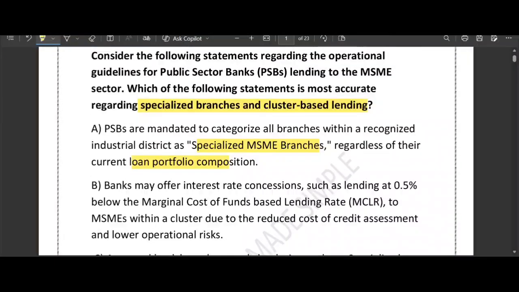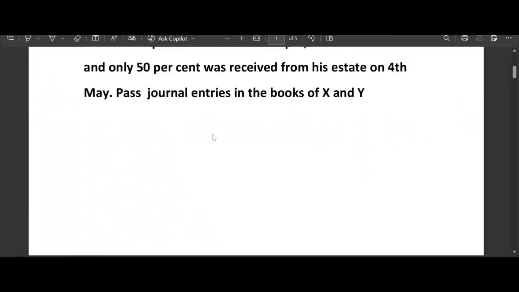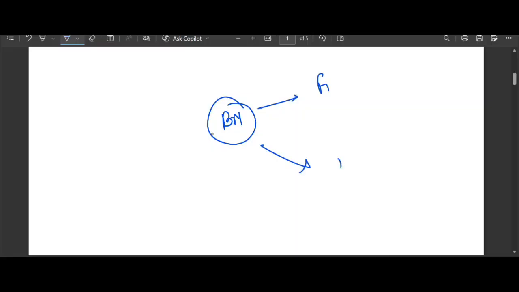Imagine that you are a bank manager. You have 10 different furniture makers, all located on the same street. Think about it. Let me give you a pictorial way to understand this question. This is you, a bank manager. You have 10 different furniture makers. This is 1, this is 2, this is 3, this is 4, and so on, all located on the same street. So all of them are located on the same street. This is called a cluster.